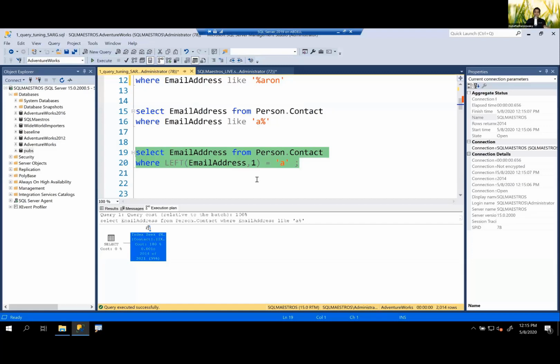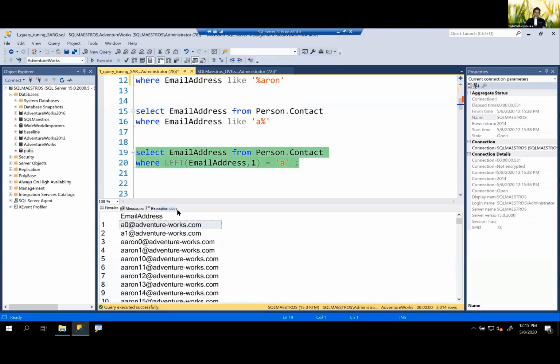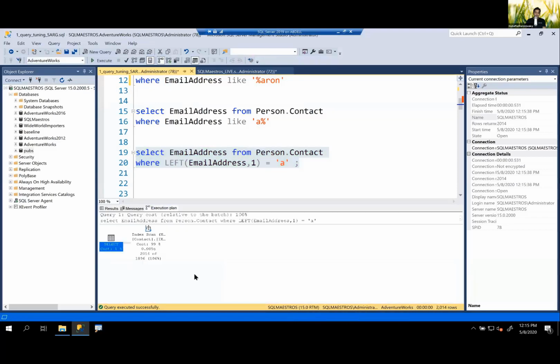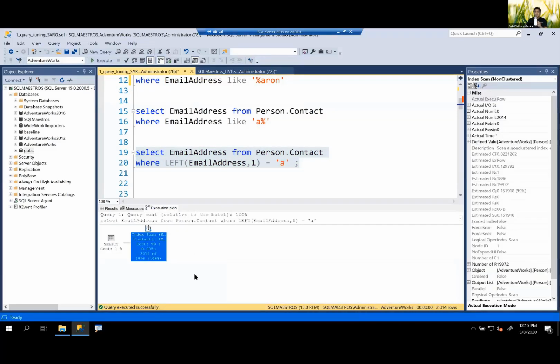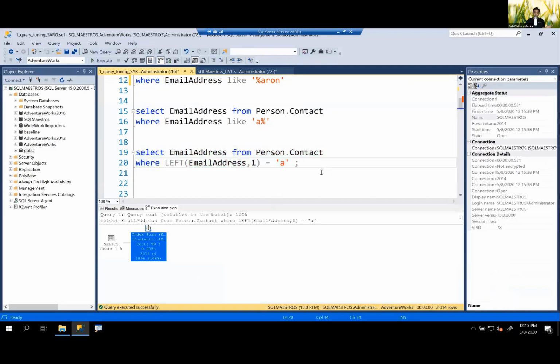So this is going to behave like the previous query. And when I execute this and go into the execution plan, you can again see that it is a scan. Same problem, just two different flavors. Non-sargability can have many different flavors like these. Now you may ask, hey Amit, what's the problem with this one?